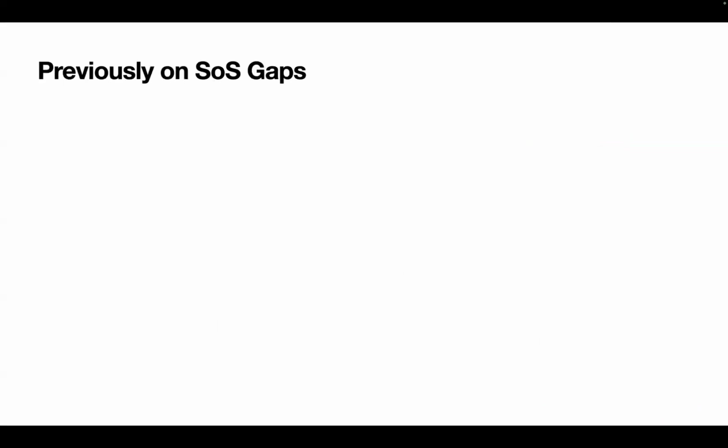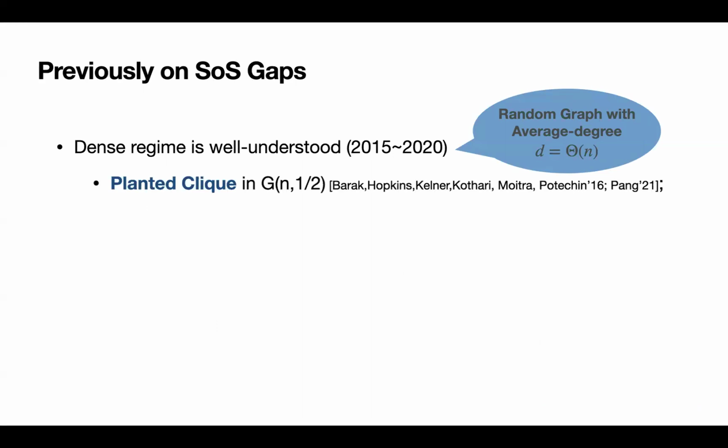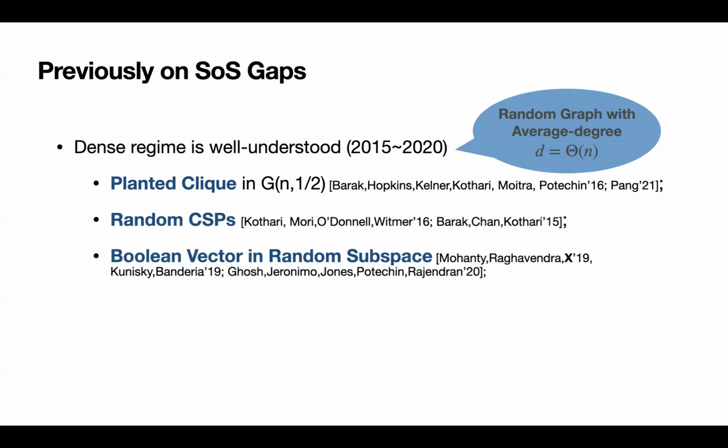And here's what we know previously on sum of squares and its performance for these average case problems. For dense graph problems, which is random graph with average degree theta n, sum of squares, or even higher degree sum of squares, has been relatively well understood here, starting from the planted clique and refutation of random CSP and several other questions.